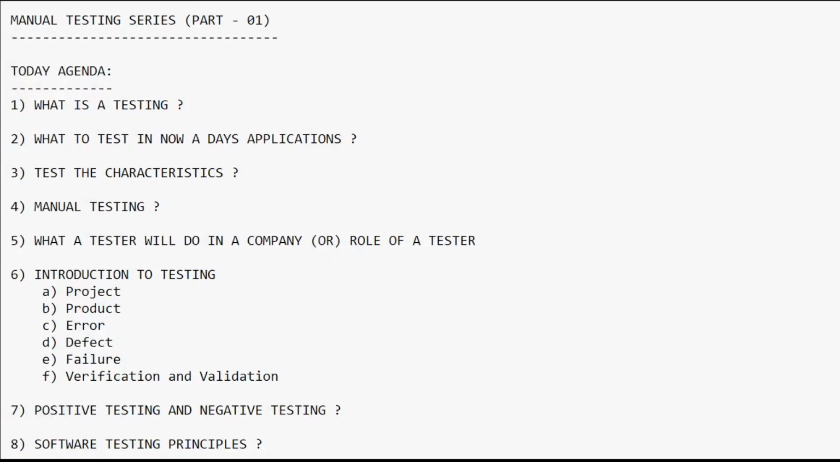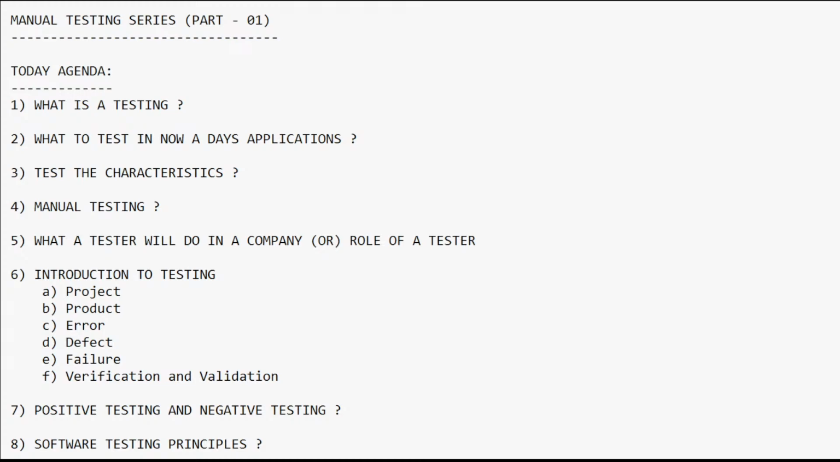Please watch this video till the end, and don't miss any concept I am discussing. Now I am going to show you the agenda which I plan to share with you, and we will discuss one by one. Let me close this and open this one. Now I'm going to discuss all these concepts in this live session, manual testing for beginners part 01.